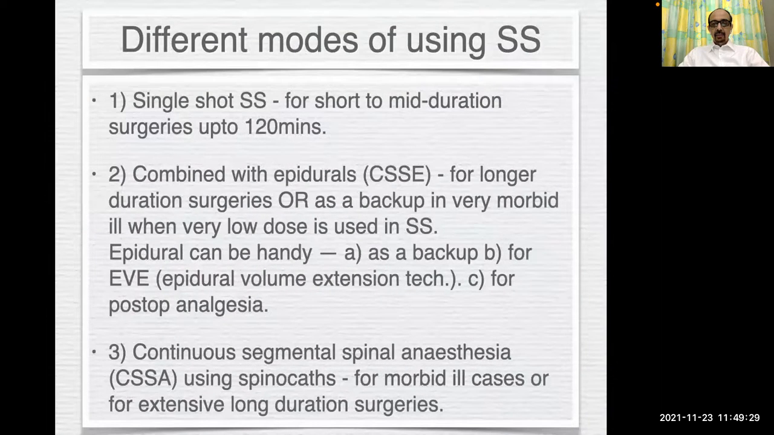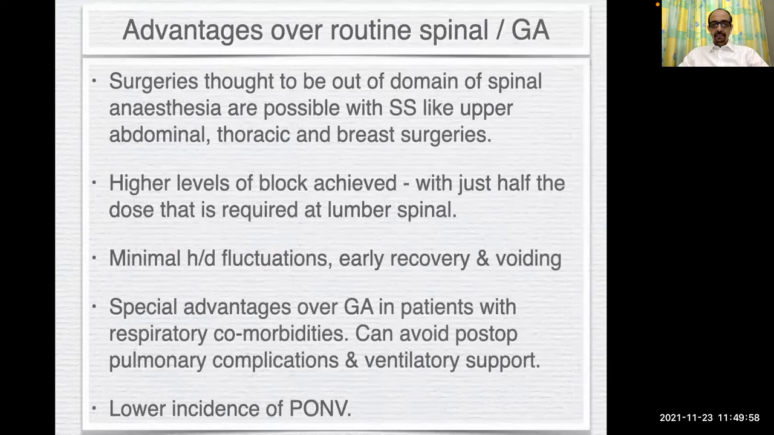There are 3 different modes. Either it can be used as a single-shot segmental spinal for short to mid duration surgeries, or it can be combined with epidurals for longer duration surgeries, or epidural can be used as a backup in very morbid cases when you are using a very low dose intrathecally. The epidural can be handy as a backup by the epidural volume extension technique or for post-op analgesia. The third option is continuous segmental spinal anesthesia using spinocath.